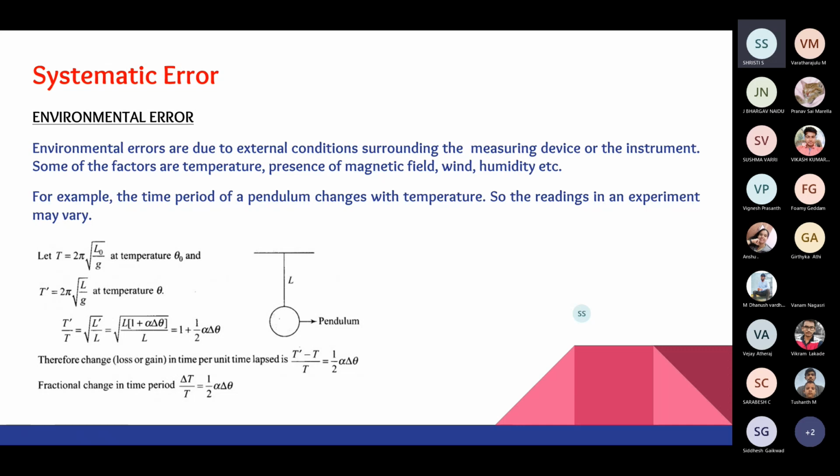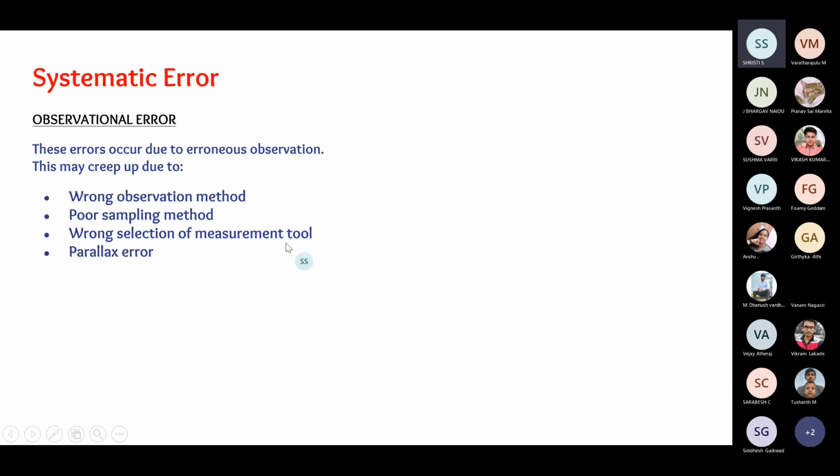Here's the formula to calculate the time period of a pendulum. As you can see, the length depends upon the temperature, which in turn changes the time period. One more point to note is that we are taking alpha sine theta here. We are also neglecting the higher terms, which is again a cause of error. If we need a very precise value, we need to go for higher terms, but they are very small in nature, so idealistically we ignore them.